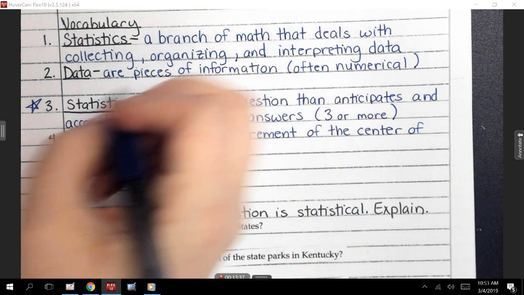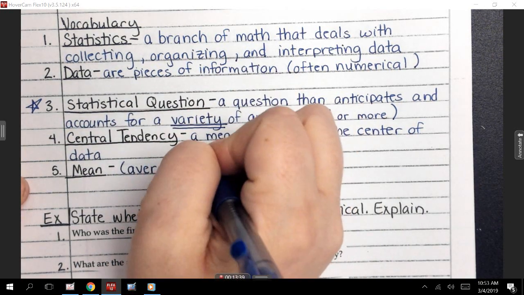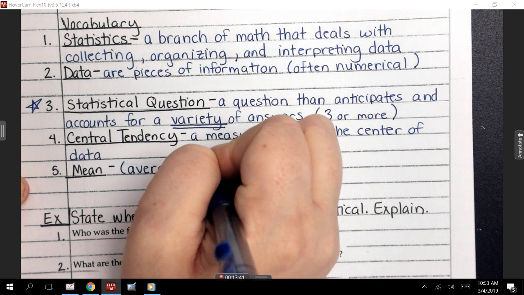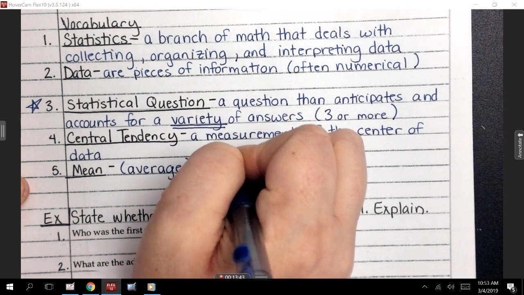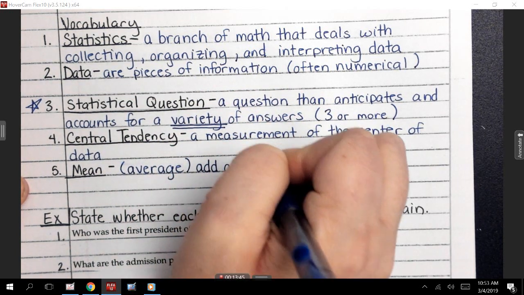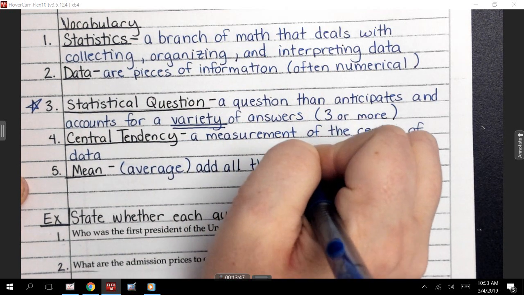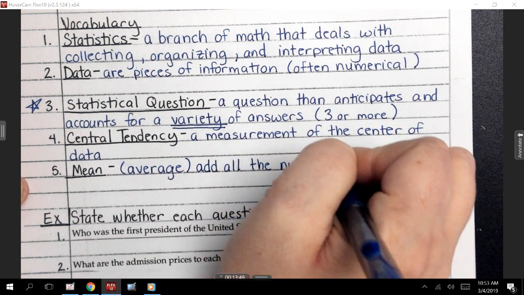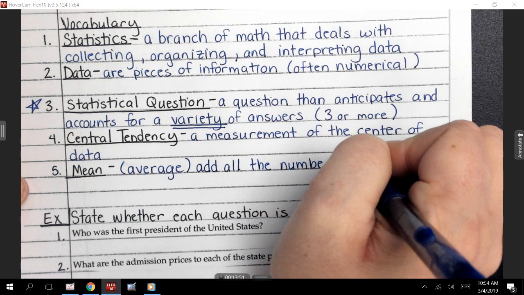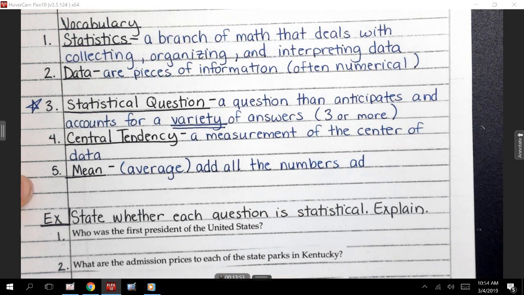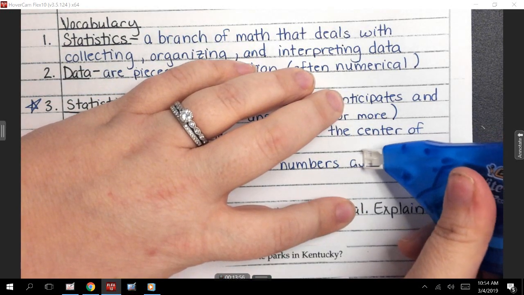All right. Let's talk about how to find it. So to find the average, you're going to add all the numbers and then, oopsie, misspelled and. That's pretty bad.